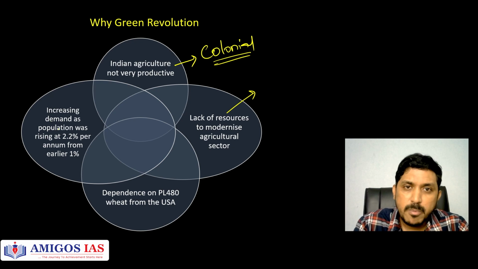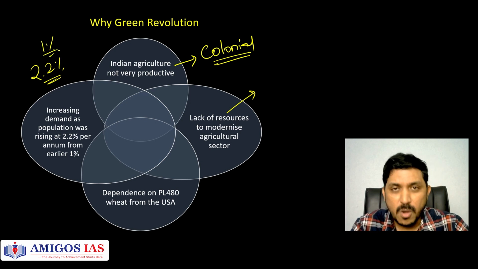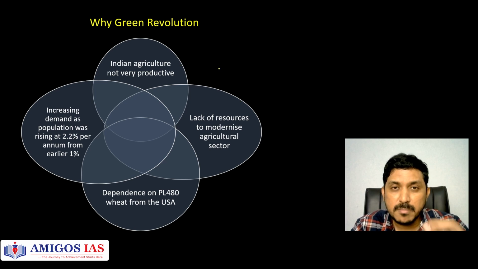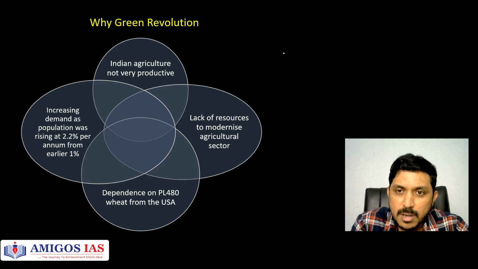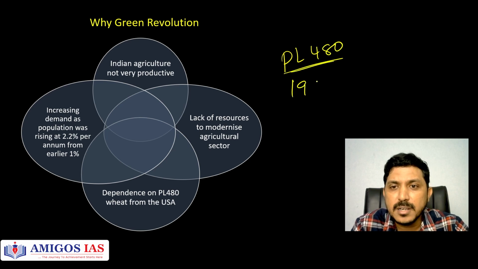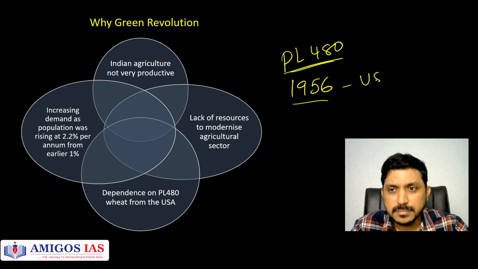And see here, demand of population was rising at 2.2% per annum. Earlier it was 1%. That means population is increasing a lot. As a result, we have to feed an increasing population, but it is not matched with the corresponding agricultural production. So what happened? For even basic staple food items, India was dependent on foreign countries like USA. There is a program called PL 480, the Public Law 480 program. So India started importing food grains, especially wheat, from America.